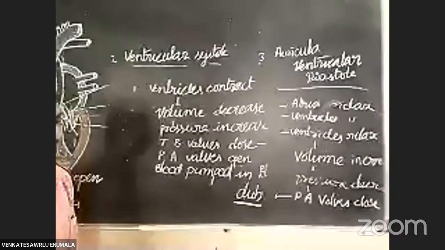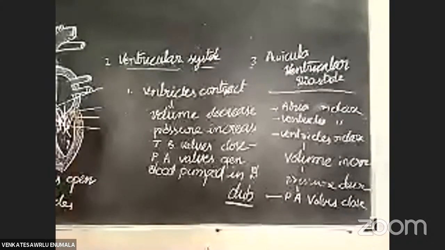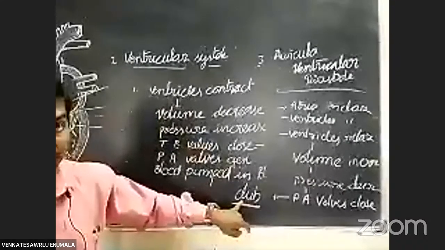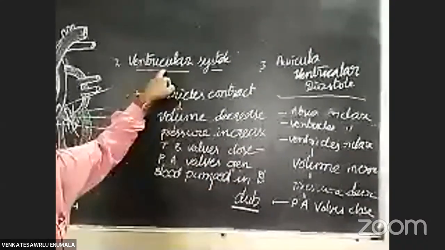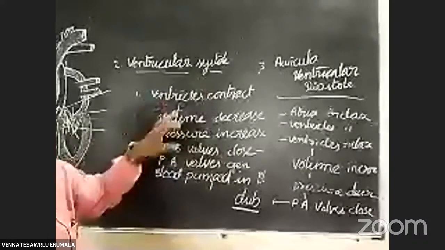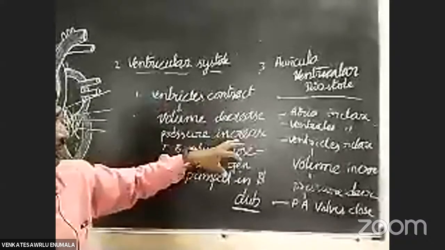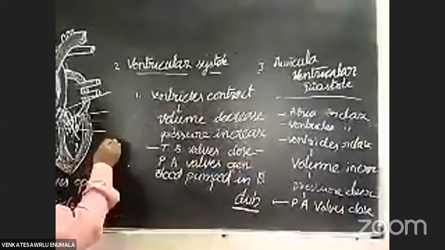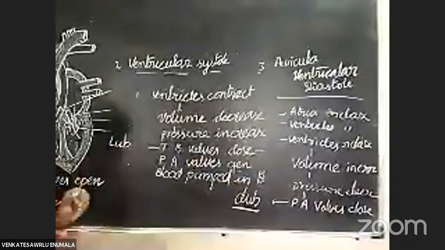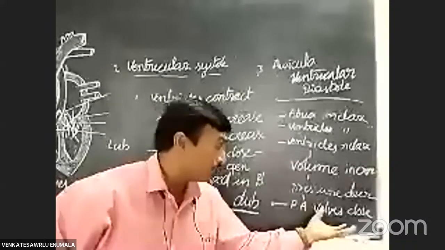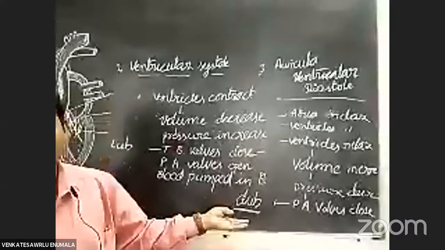This is also very, very important. Here, two sounds: the first sound lub, the second sound dub. When the tricuspid and bicuspid valves become closed in the ventricular systole, the lub sound arises. Whenever the pulmonary and aortic valves become closed, the dub sound arises.